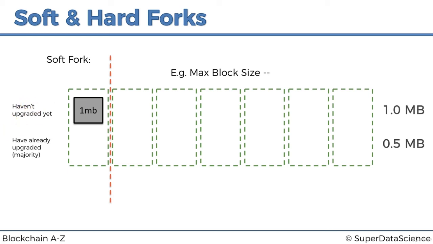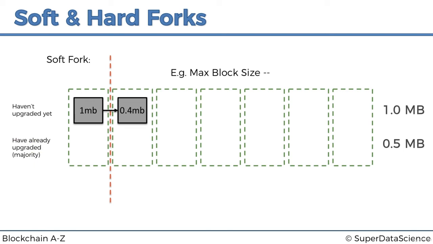Let's say this block is only 0.4 megabytes in size. Again, that could happen because the limits we can see here are the maximum limit, so a block could totally be 0.4 megabytes. Let's check the rules. 0.4 megabytes does conform to the old rules, so it's accepted by these miners, good. And 0.4 megabytes also conforms to the new rules. It's less than half a megabyte, great. So it's also accepted by these miners. Everything's fantastic, so there's no conflict there.